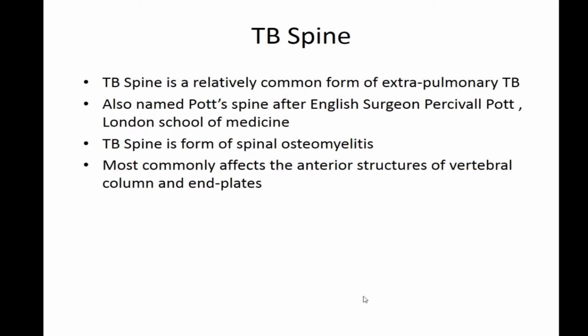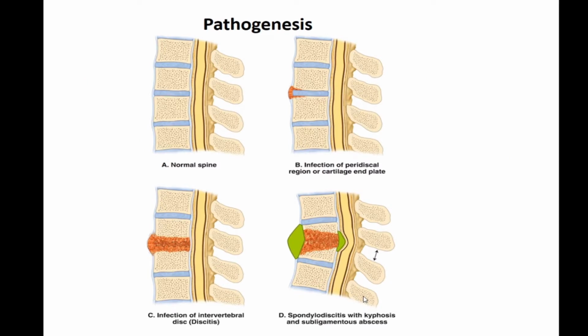TB spine is a form of spinal osteomyelitis. It is basically a bony osteomyelitis involving the intervertebral disc also secondarily. Most commonly, it affects the anterior structure of the vertebral column and the end plates. If you see the normal spinal column in A, you can see the vertebral body, the nicely spaced intervertebral disc, the spinal cord behind. And tuberculosis is shown in B, infection of the peridiscal region or cartilage end plates.